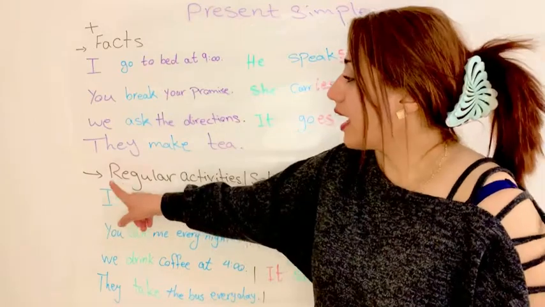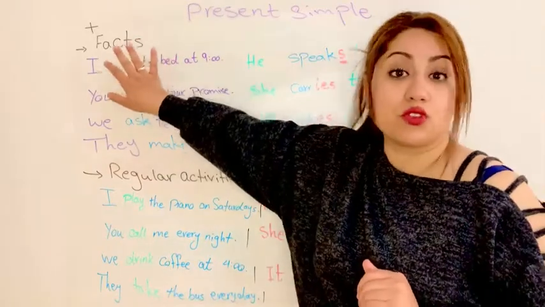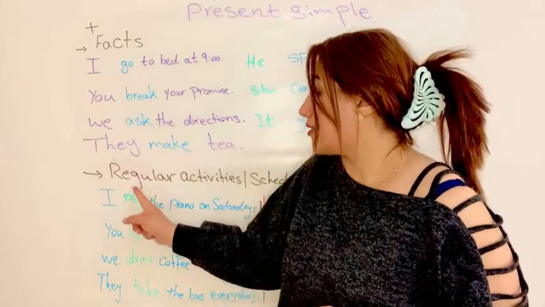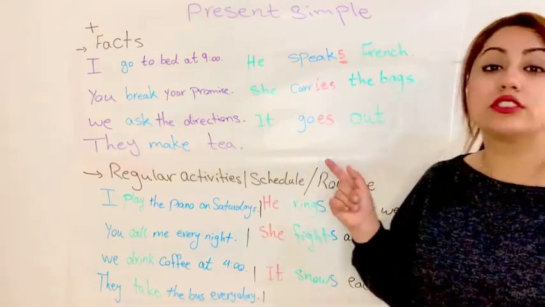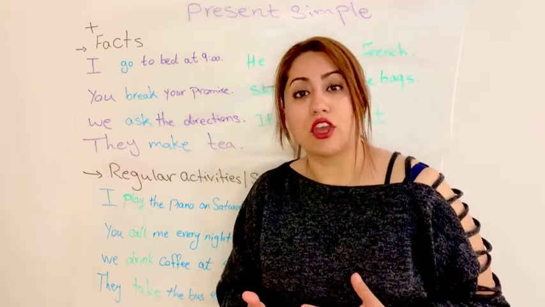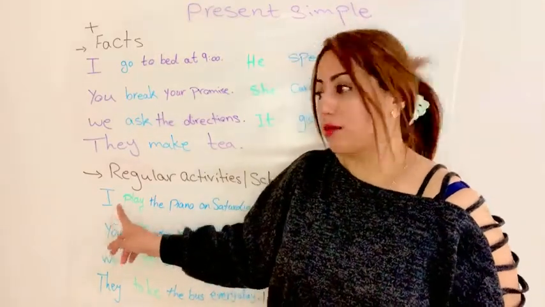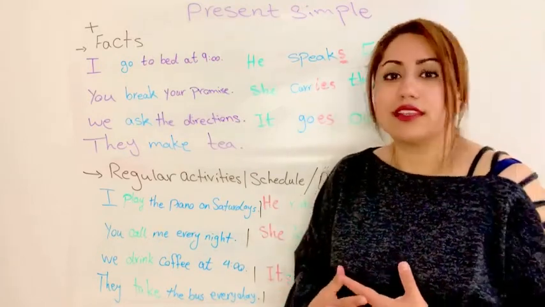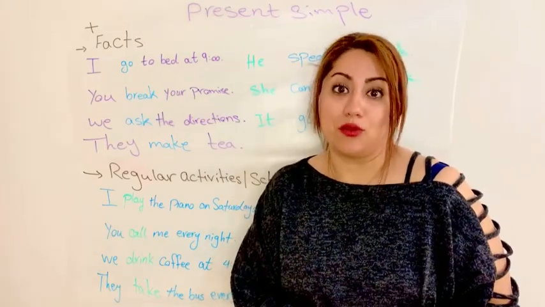Next part. Another time that we use present simple. First, I told you we talk about facts or we share facts, we give information about something. And the second use is about regular activities, schedules or routine life. When you're talking about your everyday life, you use present simple. Let's read the sentences and then talk about them. I play the piano on Saturdays. It's something that I am used to. It means that every Saturday I play the piano.